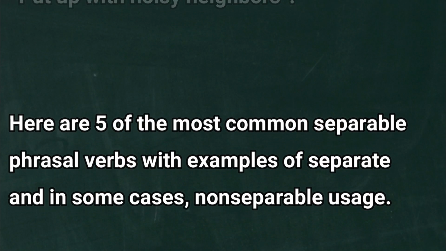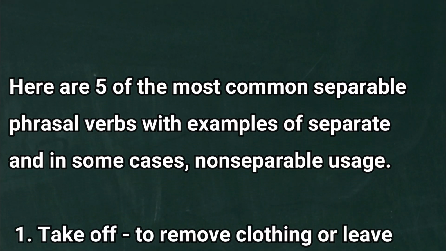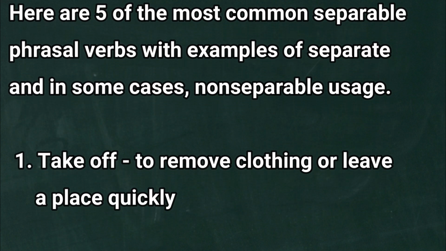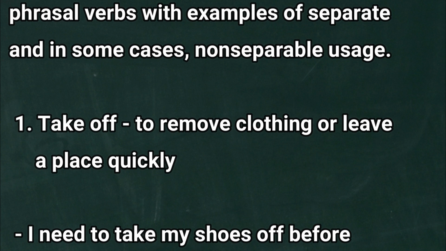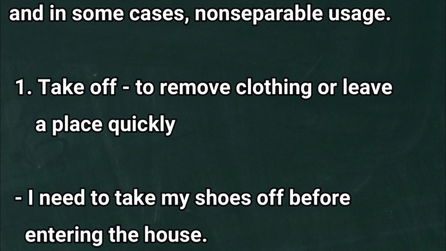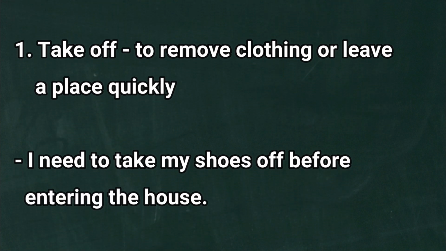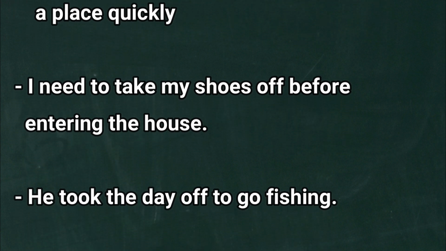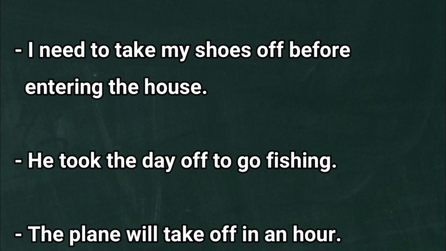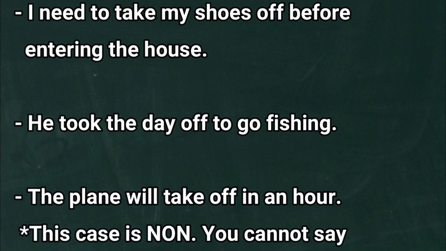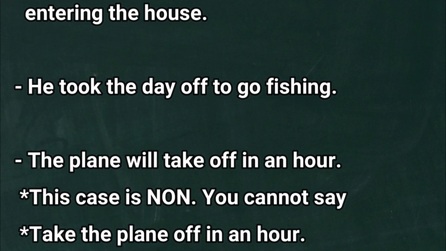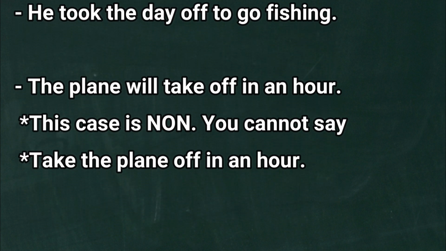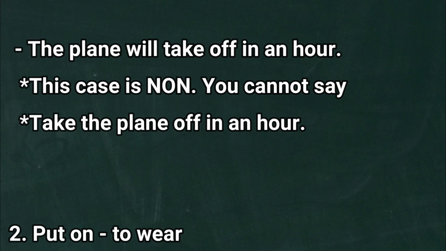Here are 5 of the most common separable phrasal verbs with examples of separate and, in some cases, non-separable usage. 1. Take off means to remove clothing or leave a place quickly. I need to take my shoes off before entering the house. He took the day off to go fishing. The plane will take off in an hour. This case is non-separable. You cannot say, take the plane off in an hour.